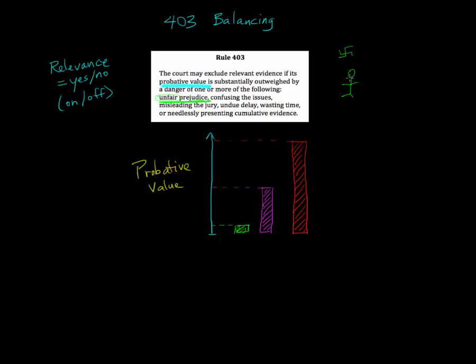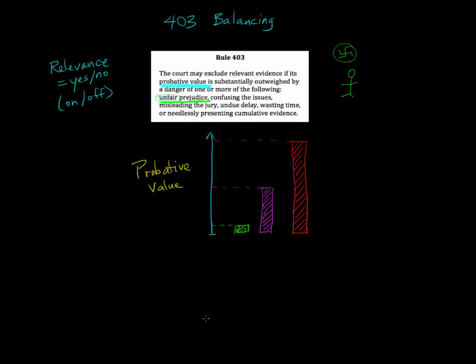Now, in that case, the evidence that shows him to be a white supremacist is probably unfairly prejudicial, because there's a very good chance that the jurors will be influenced more by their emotional reaction to this symbol than they are by a careful weighing of the evidence. And we don't want that in a trial. We want to make sure that trial outcomes are based on the right things, on the evidence that really tends to prove or disprove the facts that matter. Not based on whether the jury likes or dislikes a party, or feels sympathy for a party, or any other emotional reaction that is separate from an objective weighing of the evidence.